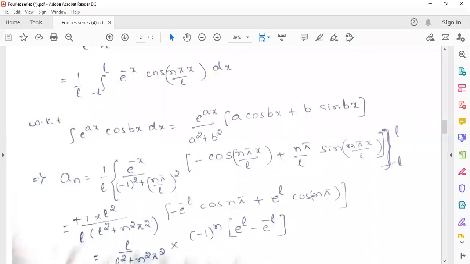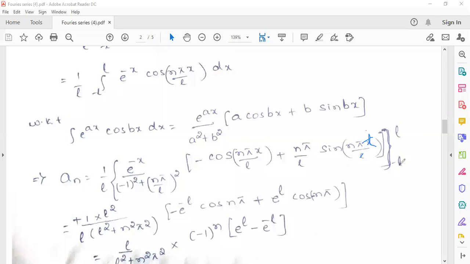If you apply the upper limit, in the second term it will become nπL/L. In place of x, if you put L, you can cancel L. Then it will become sin nπ. What is the value of sin nπ? 0.